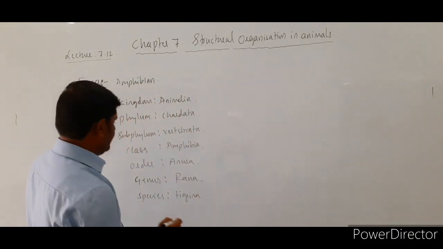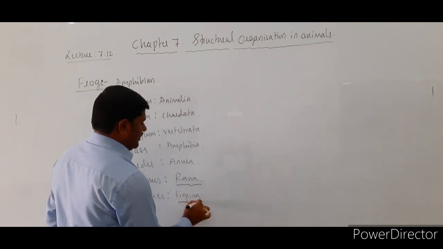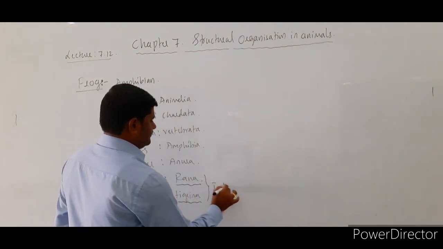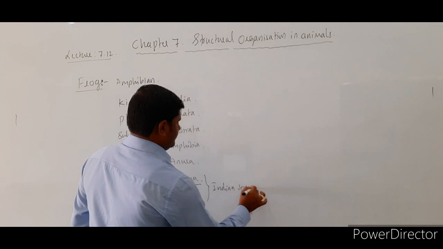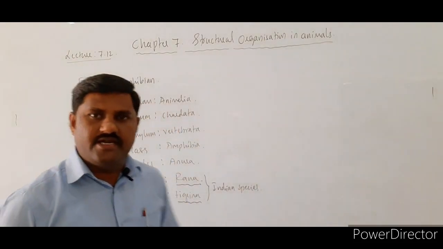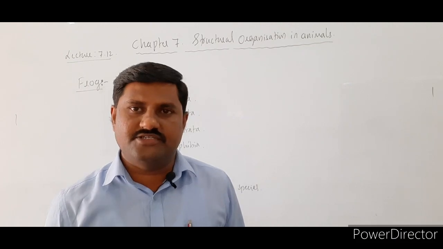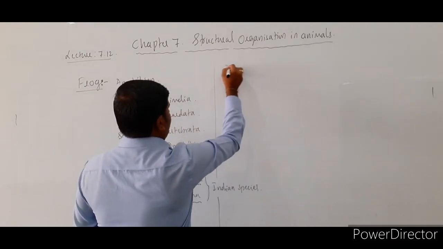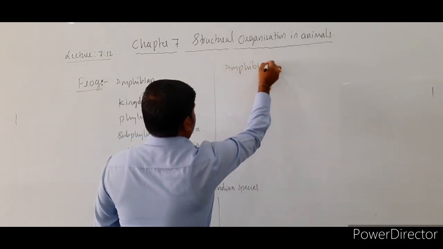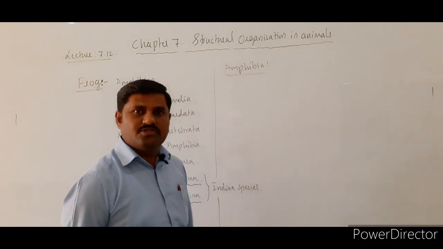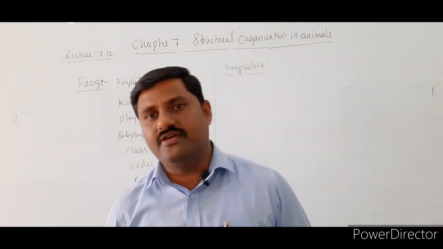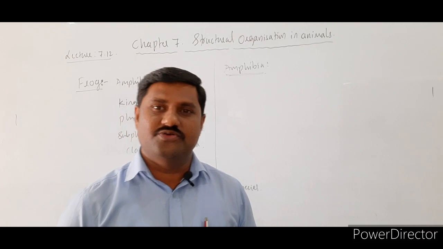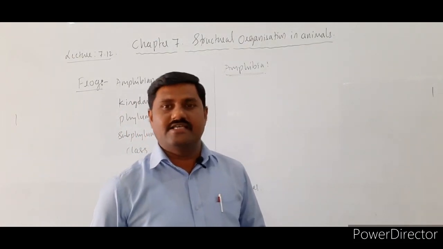So that is why we are studying, keeping Rana tigrina as an example. It is one of the Indian species. Let us go through the characteristic features of these frogs. As you know, frogs come under Amphibia. This is the group of animals whose body is modified so as to live both in water as well as on land. That kind of modification is usually seen in frogs. That's why these are called amphibia.